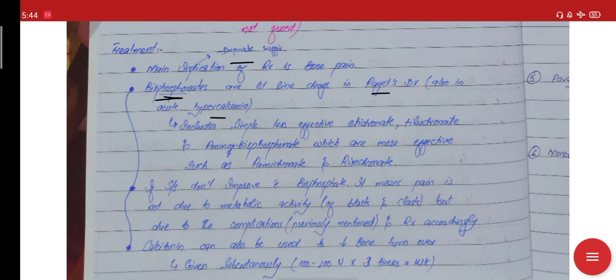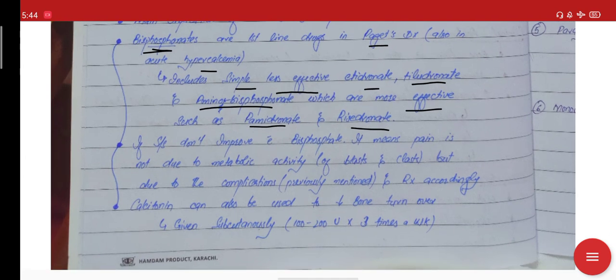These are drugs such as etidronate and tiludronate. They include the simple, less effective etidronate and tiludronate, and the amino bisphosphonates which are more effective, such as pamidronate, alendronate and risedronate.